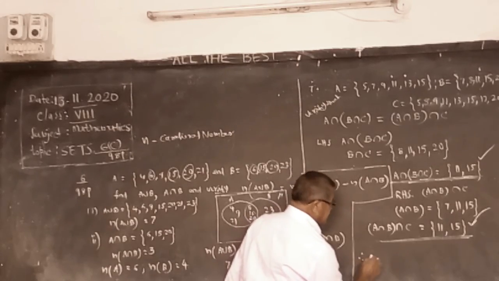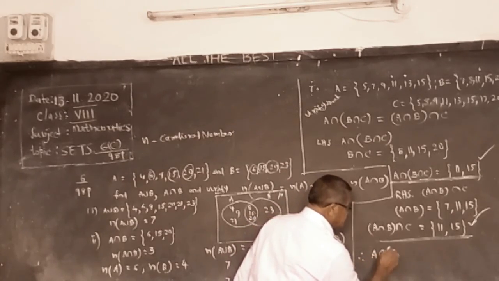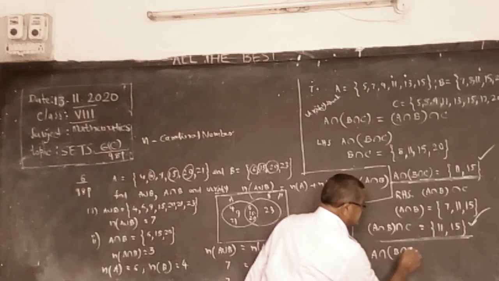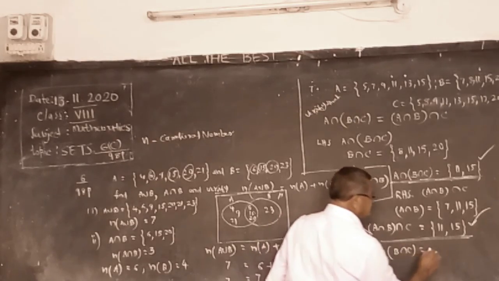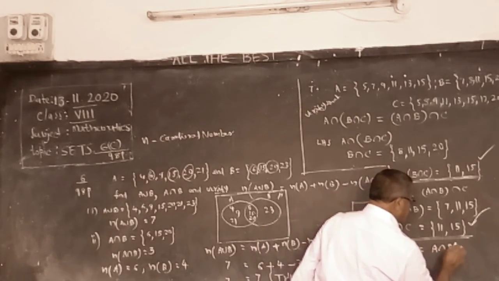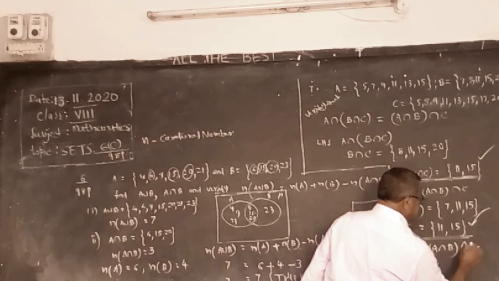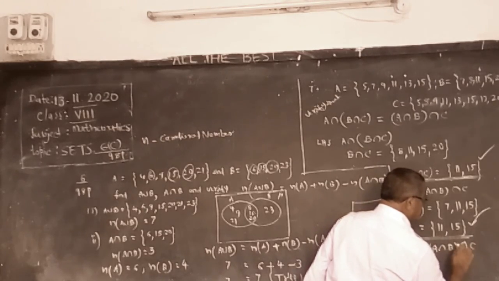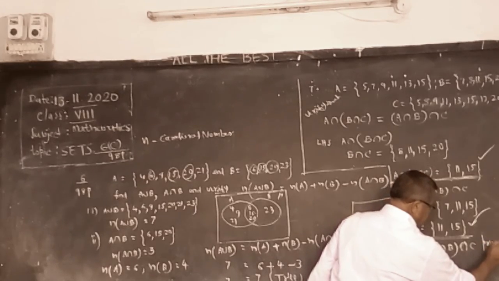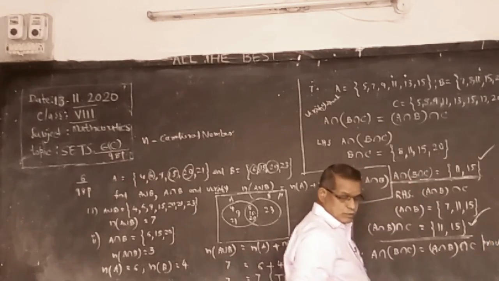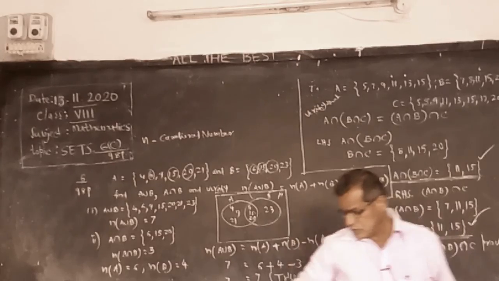Therefore, A intersection (B intersection C) is equal to (A intersection B) intersection C. Verified. So you have to do it like this.